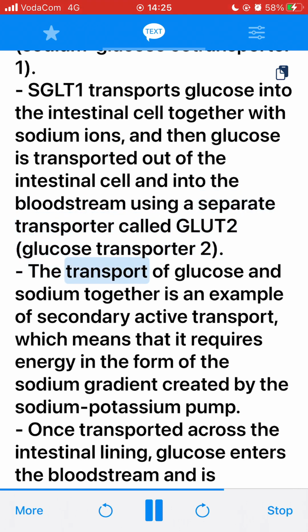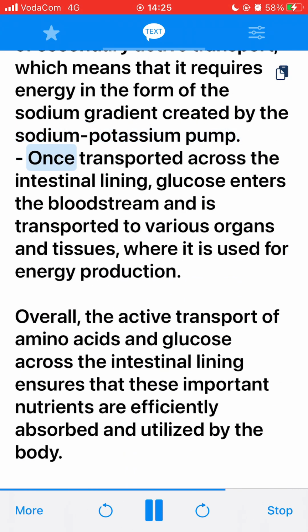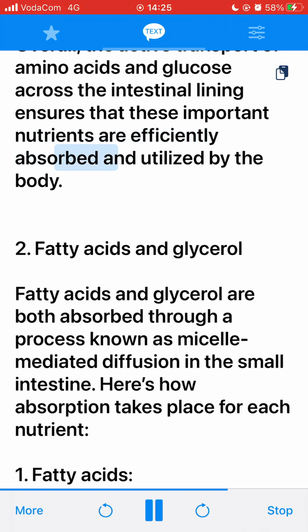The transport of glucose and sodium together is an example of secondary active transport, which means that it requires energy in the form of the sodium gradient created by the sodium-potassium pump. Once transported across the intestinal lining, glucose enters the bloodstream and is transported to various organs and tissues, where it is used for energy production. Overall, the active transport of amino acids and glucose across the intestinal lining ensures that these important nutrients are efficiently absorbed and utilized by the body.